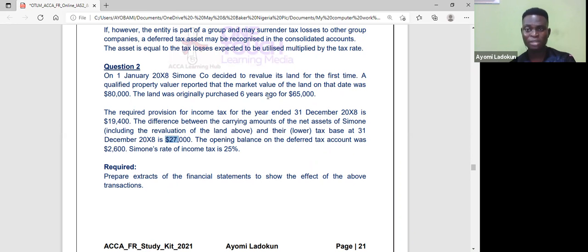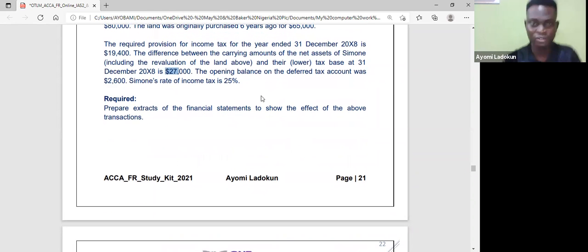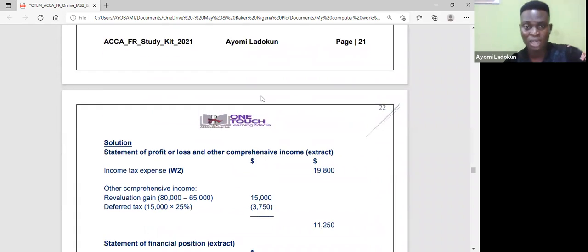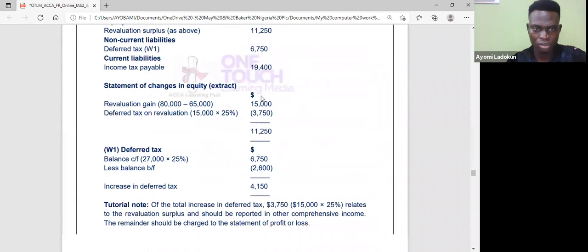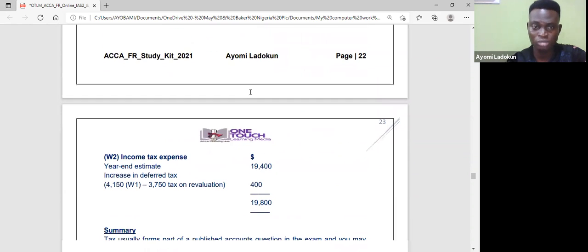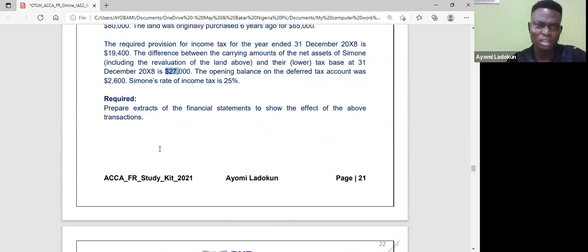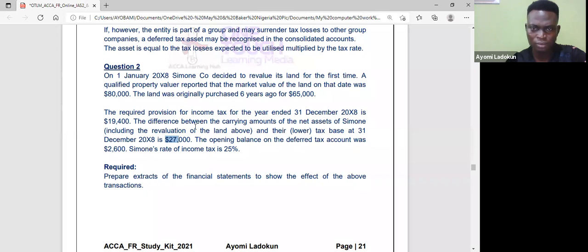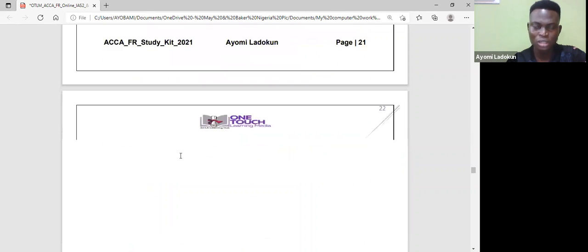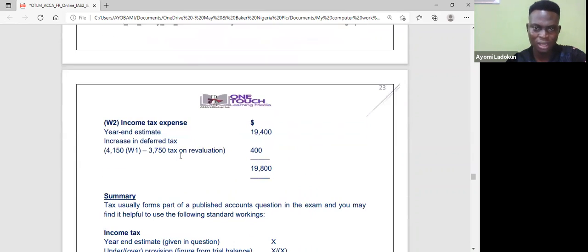So basically what is happening here is revaluation. And as I'm revaluing, I need to also recognize the deferred tax element. So let me bring you up to the deferred tax computation before we post it. Remember, we have a balance that we are carrying forward. The difference between the carrying amount that they already computed in the account is 27 as at December 20X8. Okay, so it's 27. So I bring that on the account.